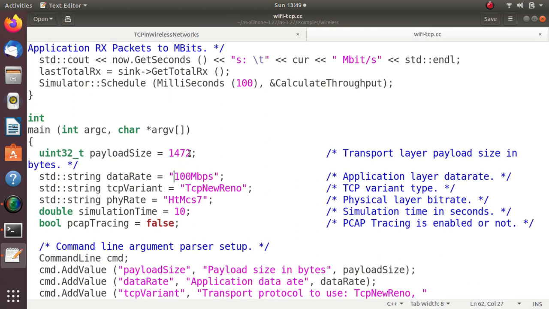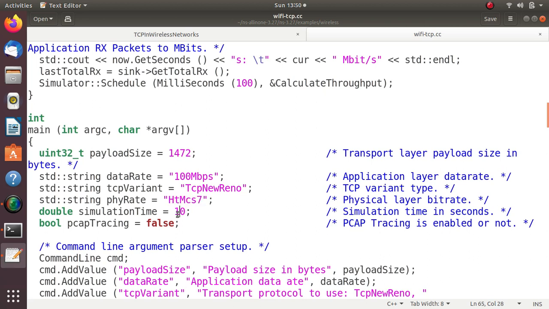So the application layer data rate is 100 Mbps. The name of the TCP variant is TCP New Reno. I'll be showing you what other protocols NS3 supports, so that you can understand better. The physical layer rate is based on the bit rate HtMcs7. If you are interested in the physical layer, you can refer to this particular source code. The total simulation is 10 seconds.